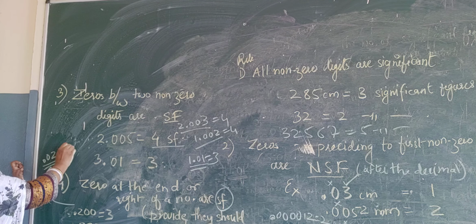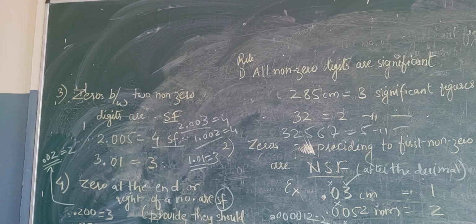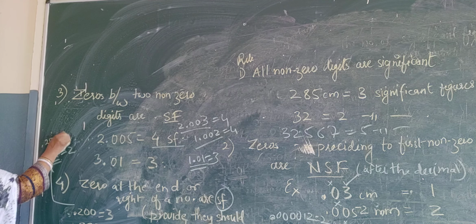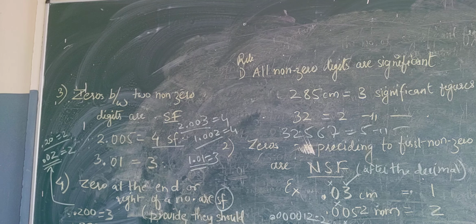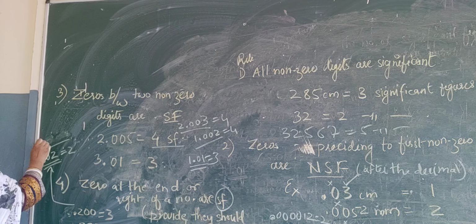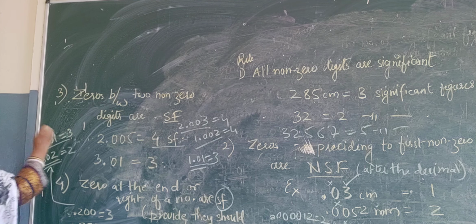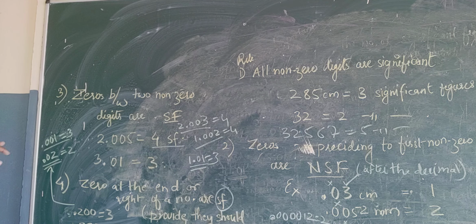How many? Two significant figures. Understood? Okay. How many? Two significant figures will be there. Okay. They should be always at the right of the decimal. Understood? Okay. And right of the number. Sorry. You can write it. Like this you can write. Okay, 0.001, three significant figures. Understood? Is it clear? I know for the first time you will get confused because many examples are there.